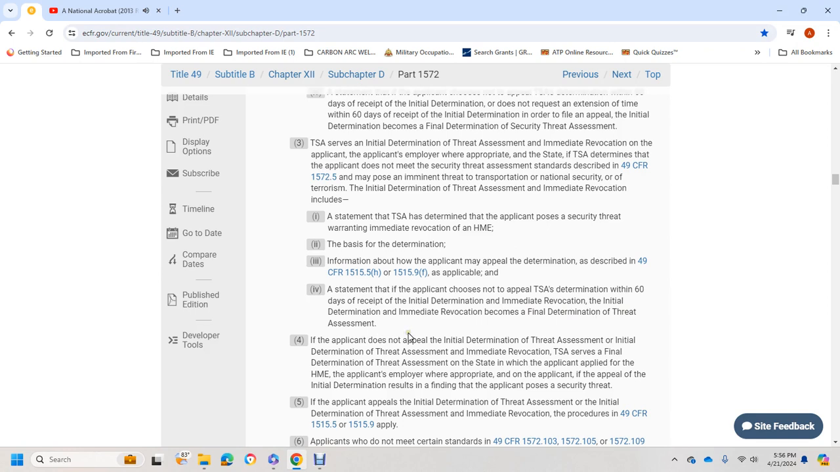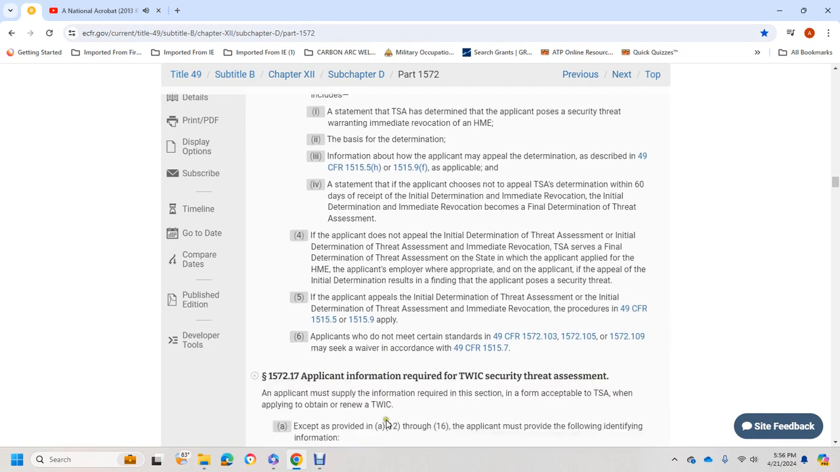If the applicant appeals the initial determination of threat assessment and immediate revocation, the TSA reviews the determination. The applicant may apply for the HME and appeal if the initial determination finds the applicant poses a security threat. If the applicant appeals, the procedures in Title 49 CFR 1515.5 and 1515.9 apply.